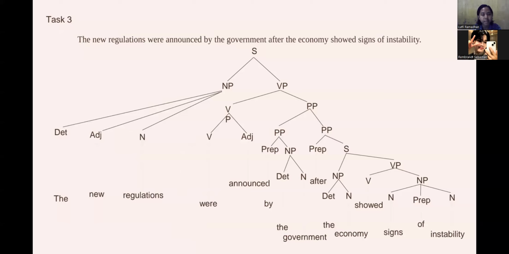The passive construction emphasizes the regulation as the focus, not the government as the agent. The subordinate clause, after the economy showed signs of instability, provides a time context, explaining why or when the announcement was made. For the passive structure, in the main clause, the verb were announced indicates that the subject, the new regulation, is the recipient of the action, not the actor. The actor, the agent, appears in the prepositional phrase by the government.